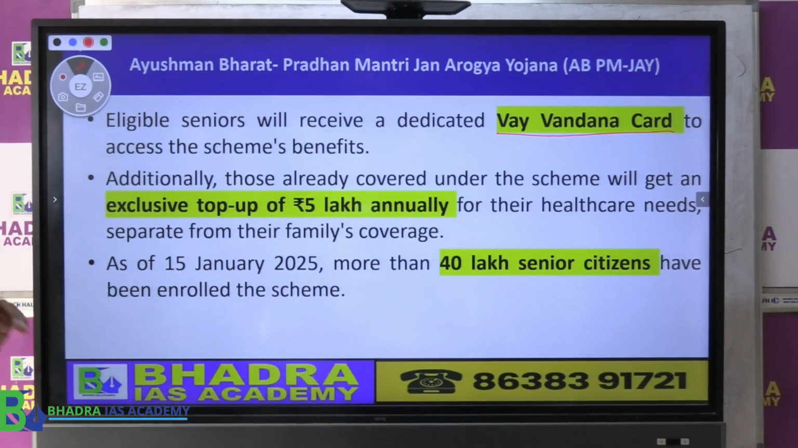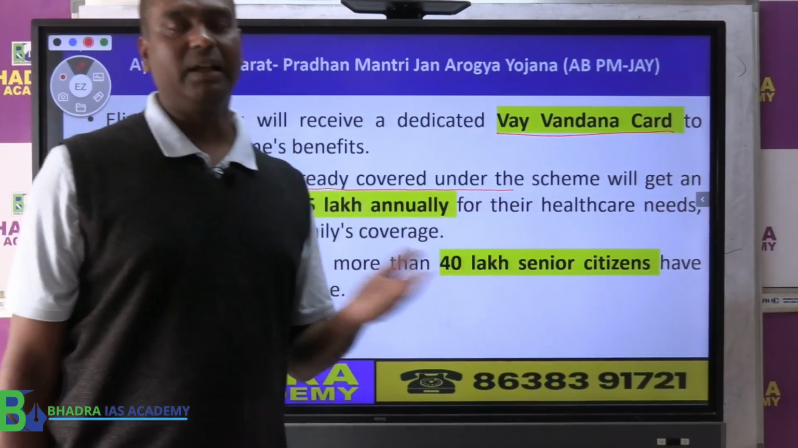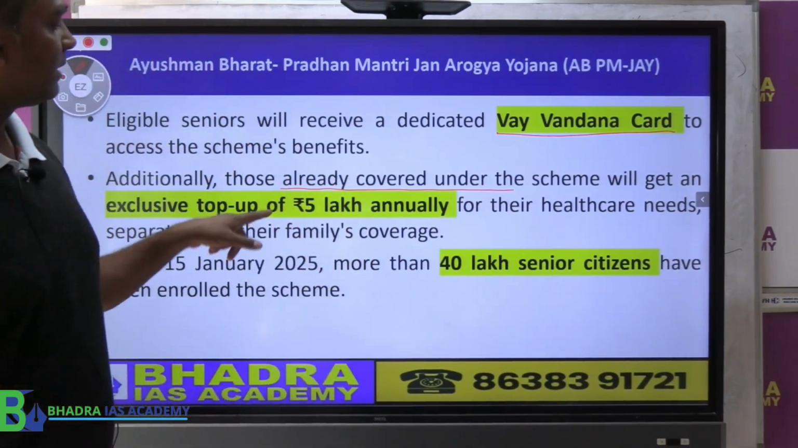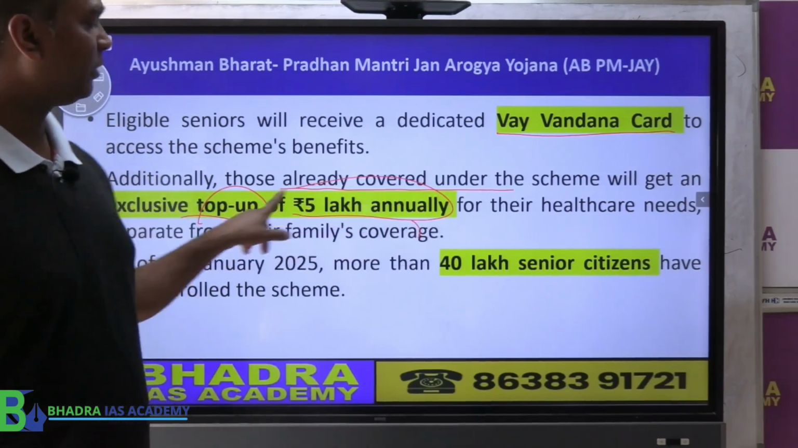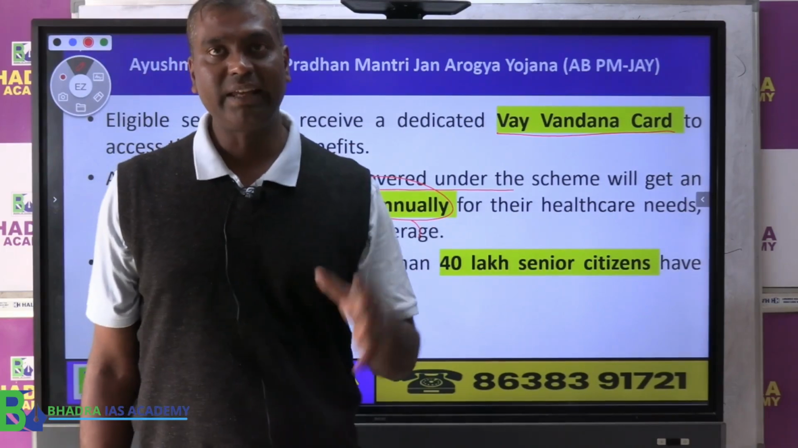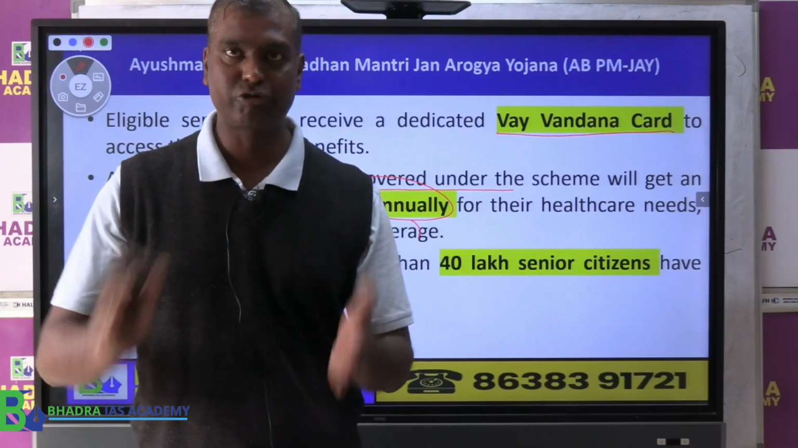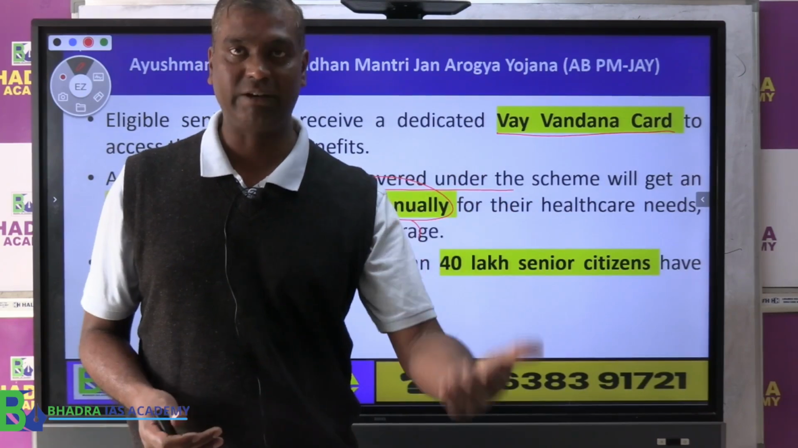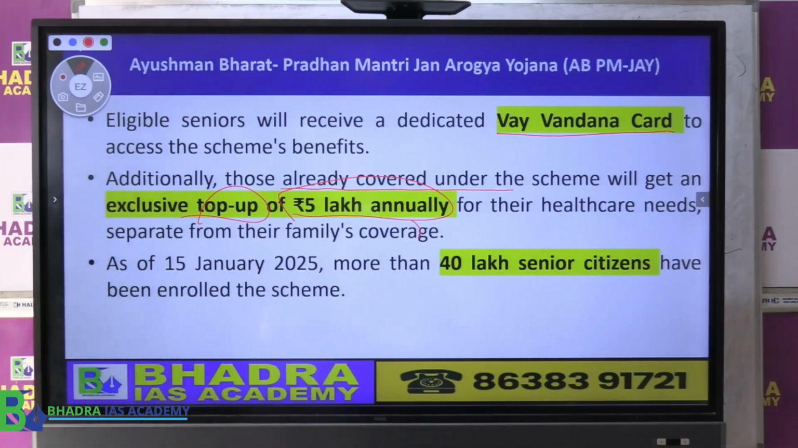Now suppose the family is already covered under the Ayushman Bharat programme, but they can get extra, that is called a top up cover of another 5 lakh. Therefore I told you, if the family is already receiving 5 lakh of assurance, this 5 lakh will be extra, another extra 5 lakh of treatment they can get, but this is only for senior citizens.